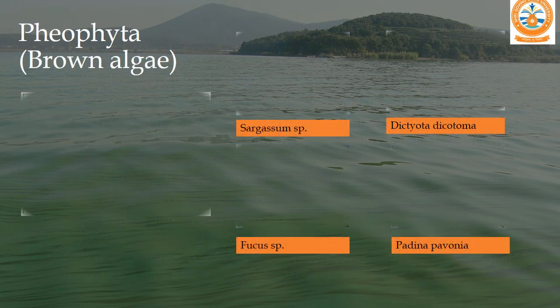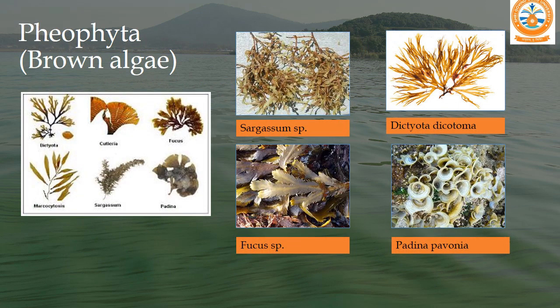Now we will see some of the pictures. Sargassum is very common in India and Gujarat. Then Dictyota dichotoma, Padina species, Fucus species. There are many Phaeophyta species found on the seashore of India. Here are given some of them. For detailed study you can go to the reference books or you can also find them on different websites.